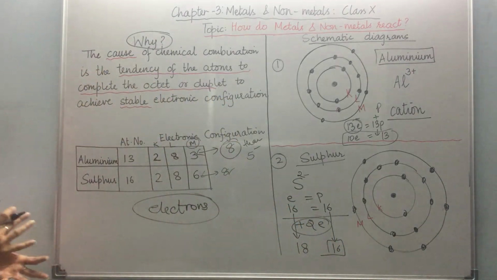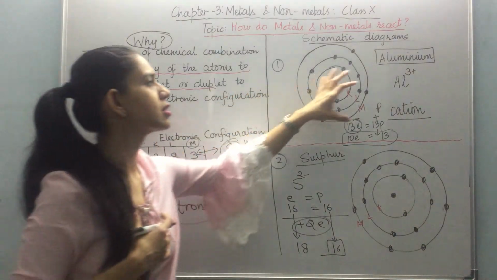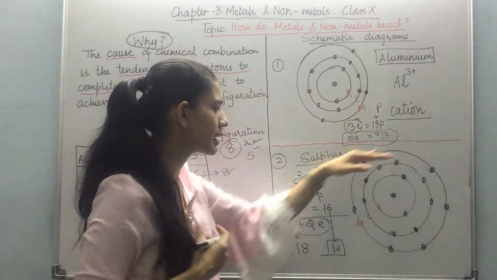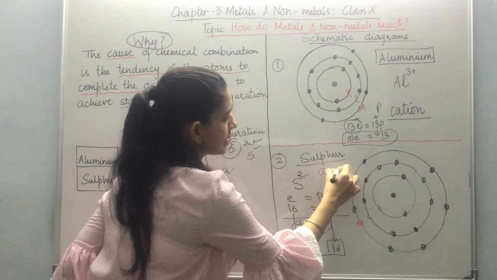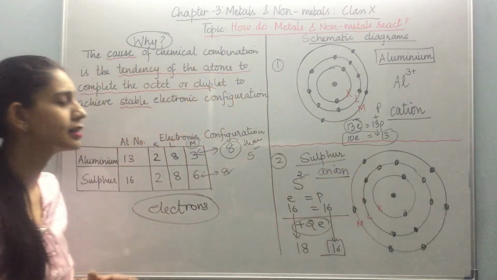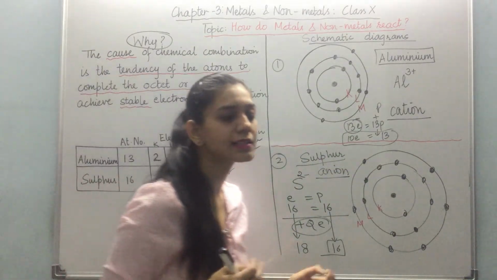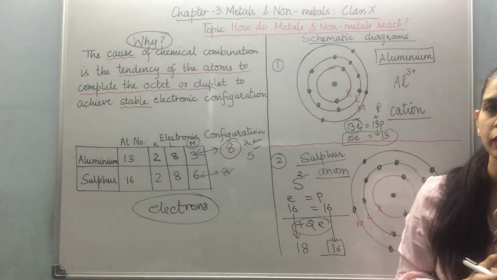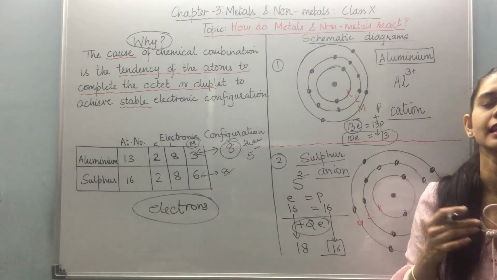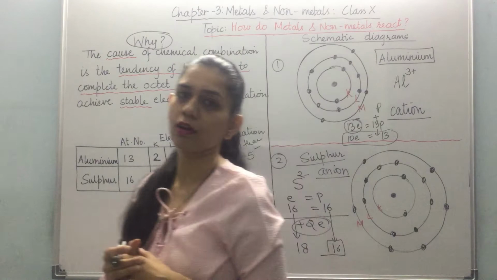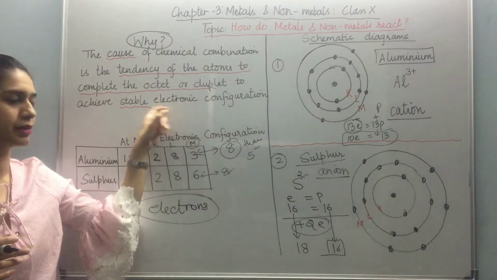So this is how we say that metals lose electrons to form cations, whereas non-metals gain electrons to form anions. And this is the only reason why they are reacting with each other, so that they can exchange their electrons and become stable.